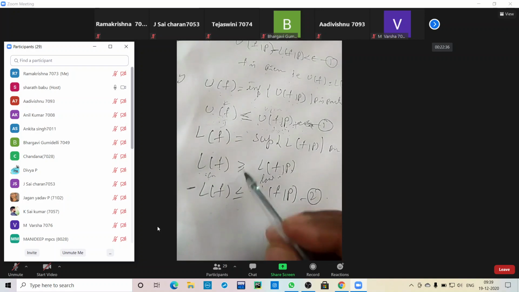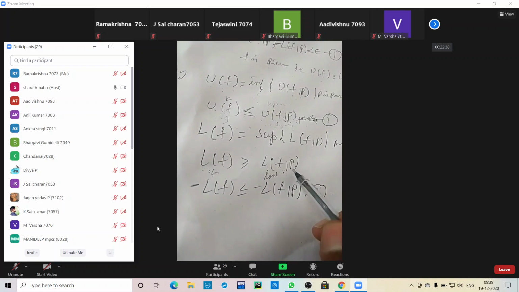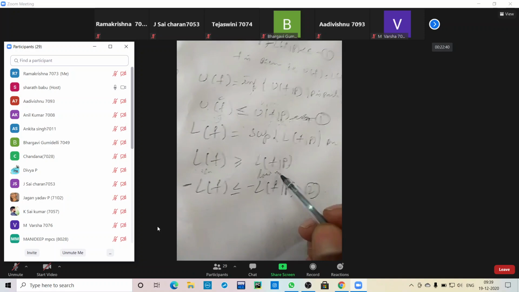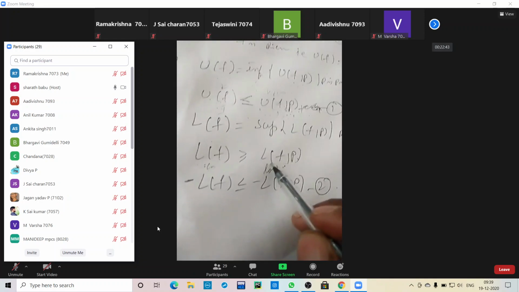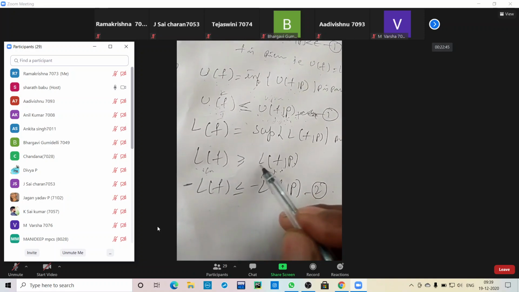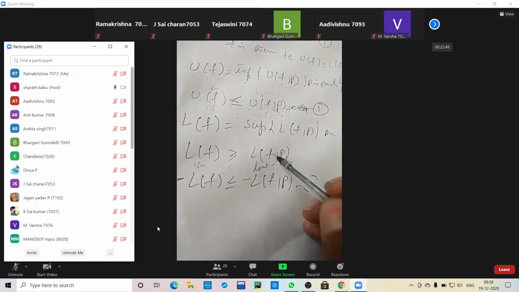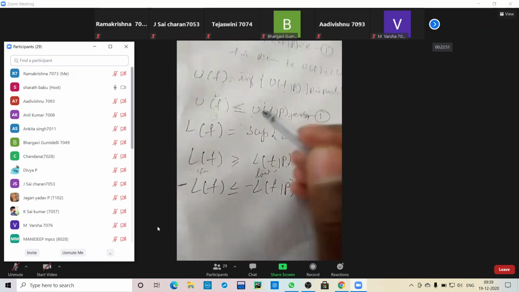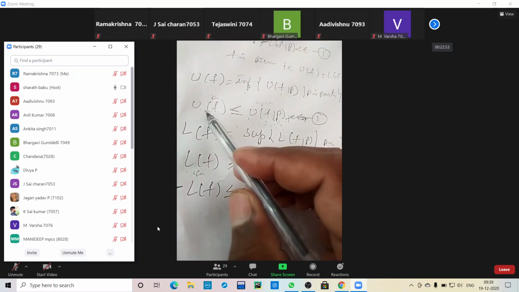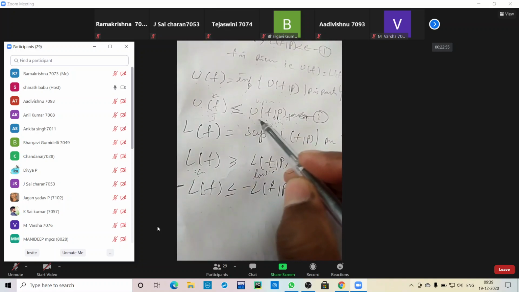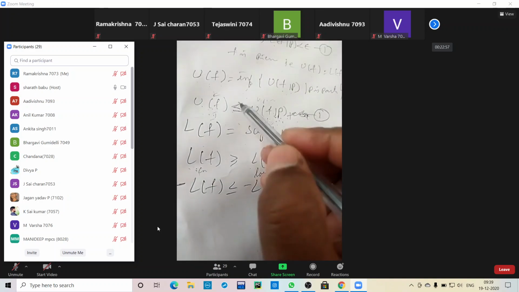So L of f is greater than or equal to L of f comma p. So L of f comma p is the lower value for constant. So that's why L of f is greater than or equal to L of f comma p. So this is upper partition, this is also lower partition, but this partition our U of f value for the existing upper bound value, so that's why it is greatest.